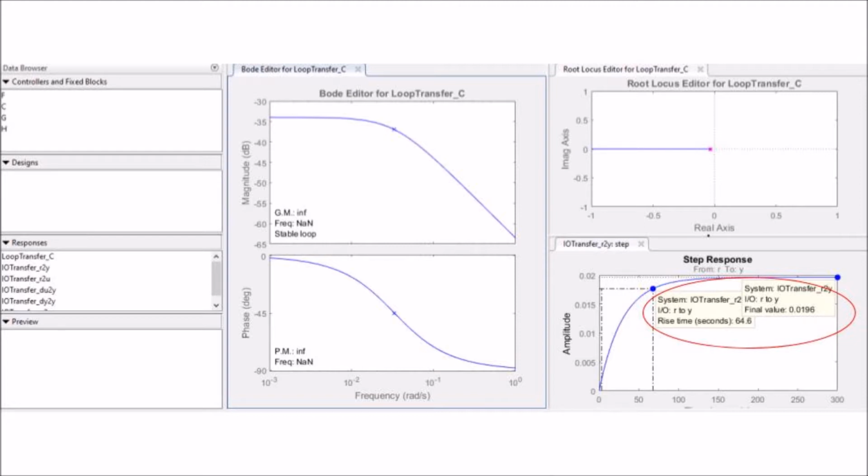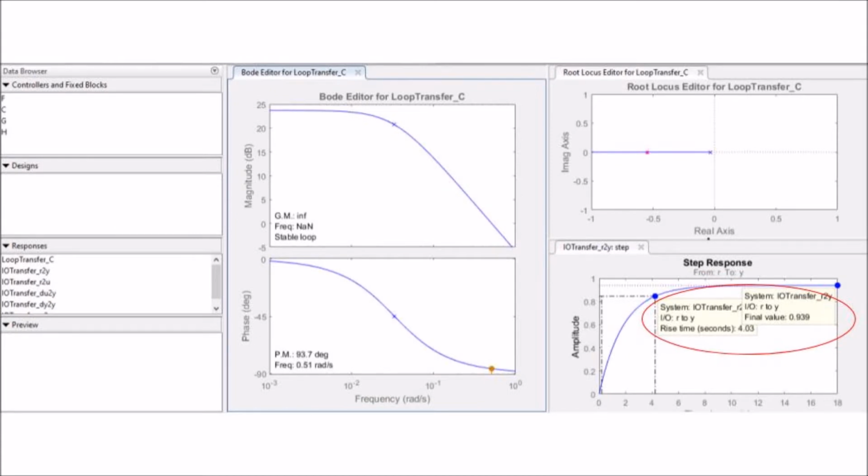We're going to raise this to about 24 decibels to make it positive and try to meet our steady state error specification since we need a positive gain. In the new Bode plot, we can see that we now have a gain of 24 decibels, which now puts our crossover frequency at about 0.5 radians per second and satisfies our time specification.